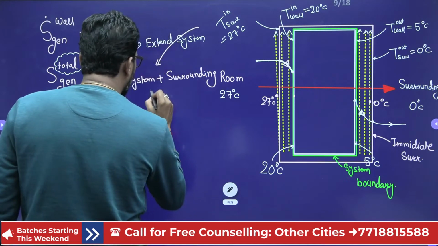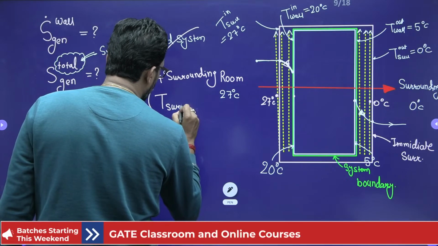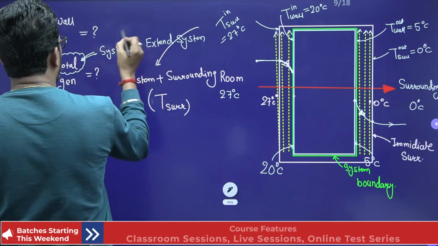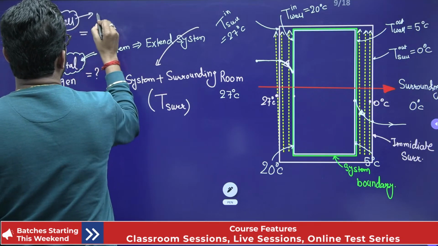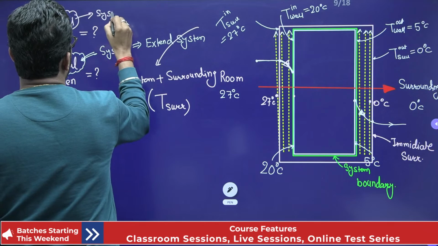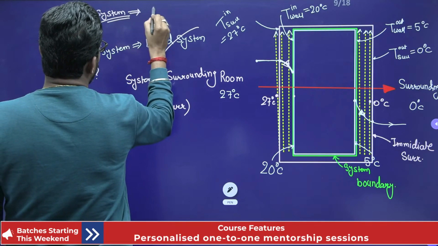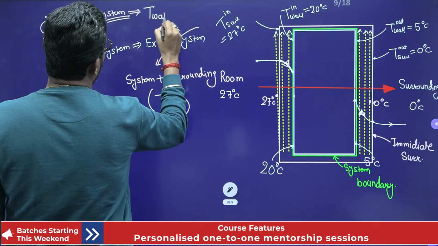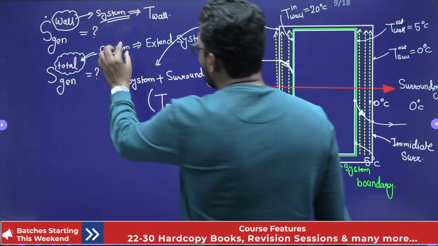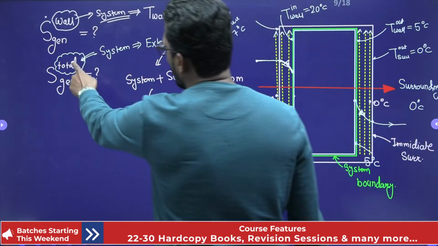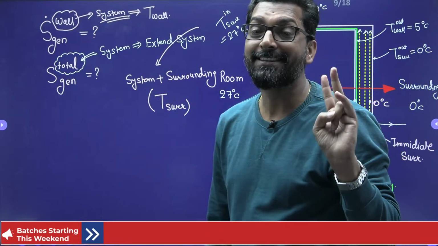In that sense, what temperature do you have to put? Surrounding. In the wall case, the system is only the wall. This is our system. So in that sense, we have to take the temperature of the wall. This is very important, I am telling you. So system plus surrounding is the total, and what they are asking is the wall. So there are two things here, beta.